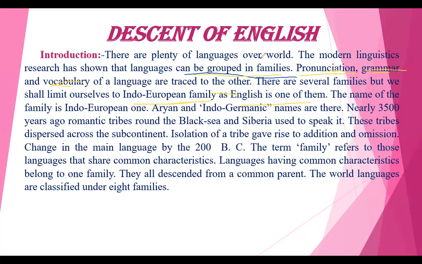The name of the family is Indo-European, from which English has derived, and which we consider in order to learn English.